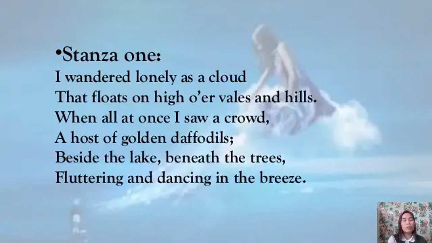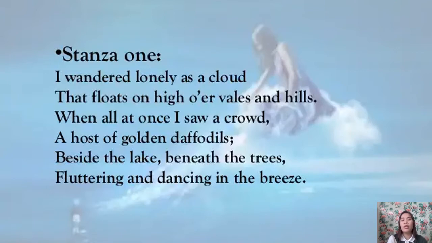So here the poet narrates an incident that occurs when he was wandering aimlessly like a cloud over the hills and valleys. And during wandering, he caught sight of a huge number of daffodils that surprised him. He was a lover of nature, and such a scene was fascinating for him.